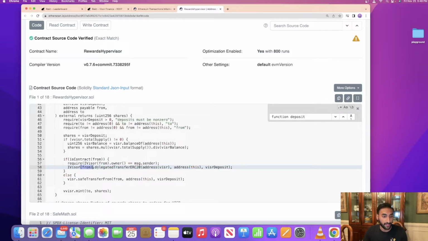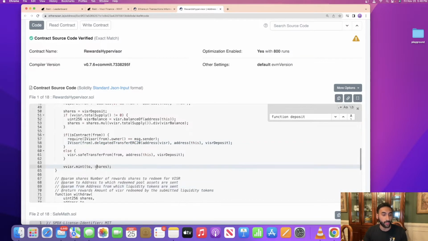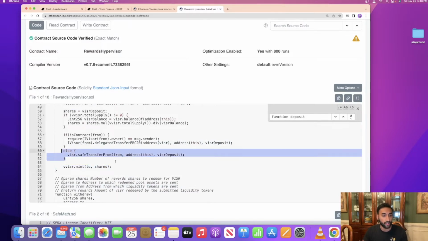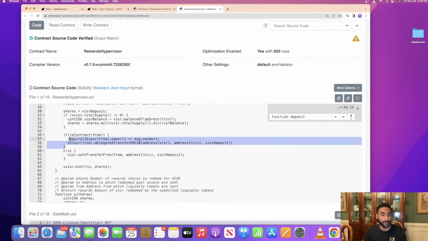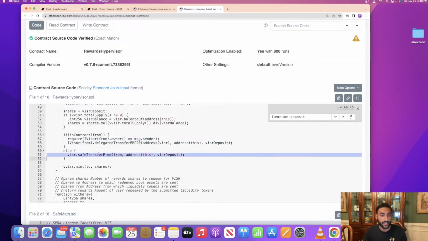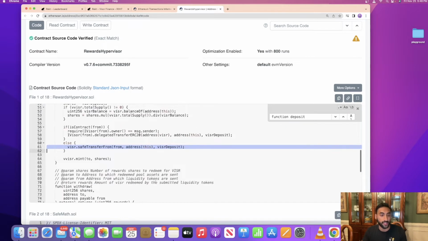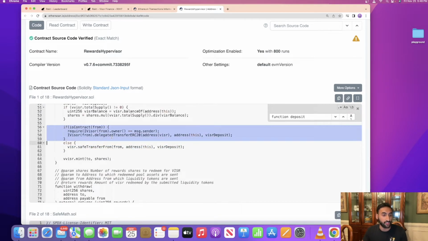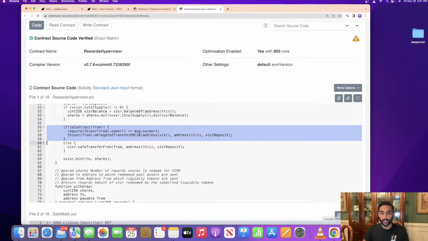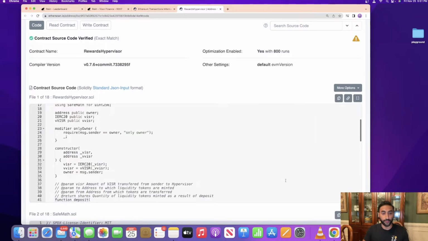It also looks like this iVisor interface implements this delegated transfer ERC20. So all we need to do is make sure that our attacker contract implements this method and that it doesn't revert, so we can get past this if condition, and then it'll mint us our appropriate shares. If you look at the else clause, if you're not technically an admin, which we showed doesn't work anyway, it would transfer the amount of money that you chose to deposit, so there'd be no way to mint unlimited shares. But it does not do that if it thinks you're the admin, so that's where the exploit lies.